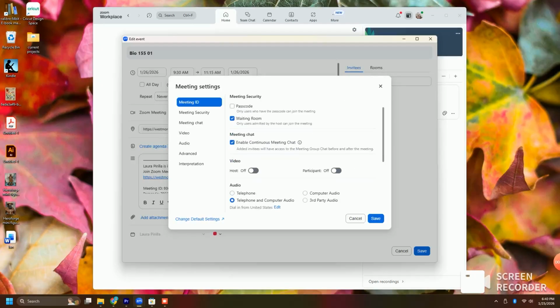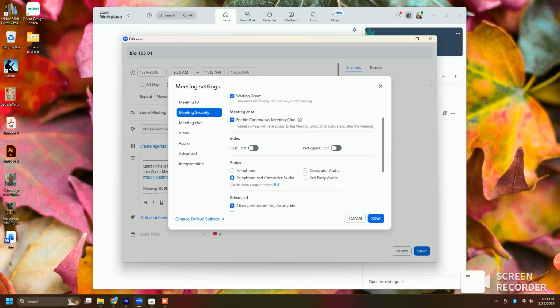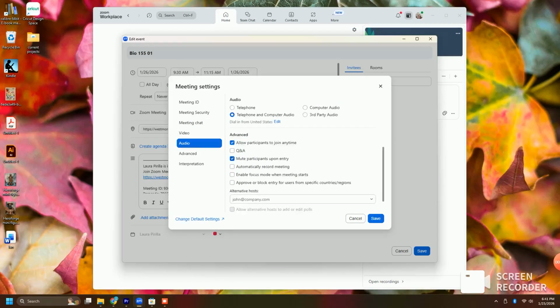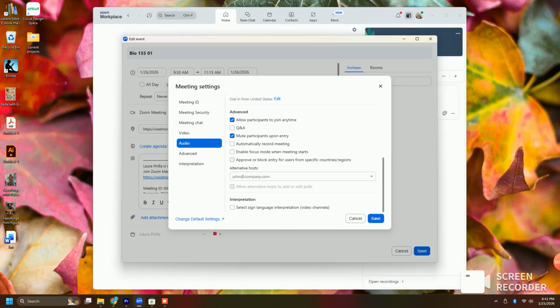I'm going to have everybody enter with their video off by default so that the students can have a second to turn their cameras on at their leisure and not accidentally show you something that maybe they didn't want to, like if they have a view of other people in the house behind them, for example.